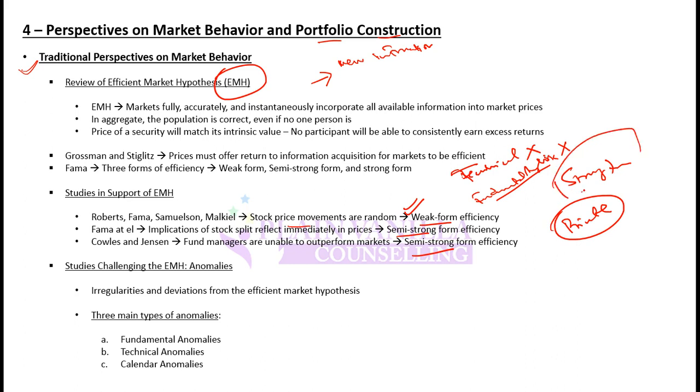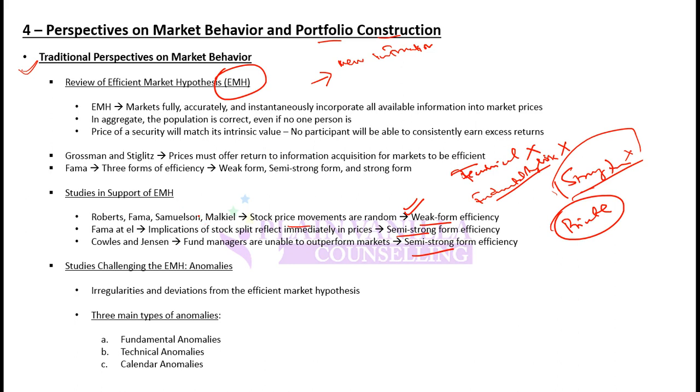And then comes the strong form. That is not very practical, but still a concept to study. Strong form says that even private information cannot make big returns. Why? Because even private information will be known by everyone and the market would have already reacted. So in essence, the efficient market hypothesis says that if there is any information available, investors would have reacted to it, and as investors have reacted to it, you cannot make abnormal returns. Why? Because everyone knows it and everyone has taken it into account.